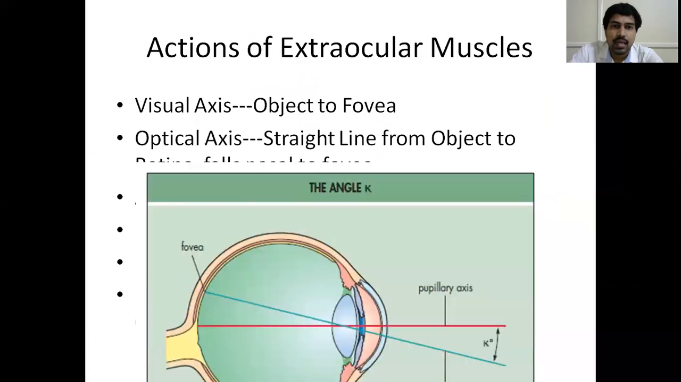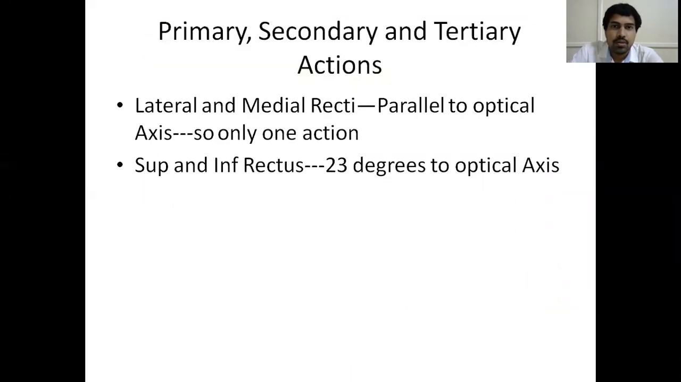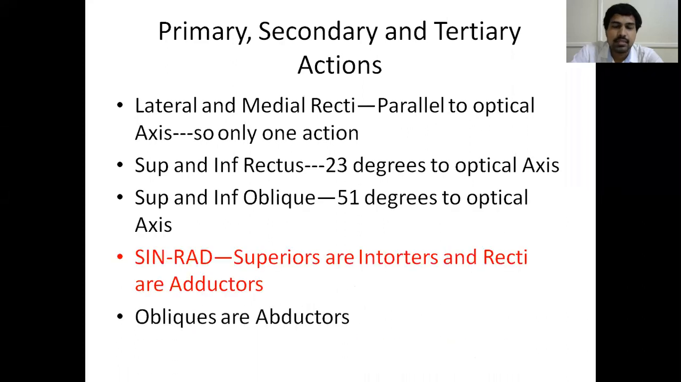So what are the various actions? You remember about the optical axis mainly. From the object, it goes straight to the fovea. That is the optical axis. So what are the primary actions, secondary actions, and tertiary actions? I told you, because the lateral rectus and medial rectus are parallel to the optical axis, they have only one action. All the other muscles are inserted at an angle. That's why they have different actions.